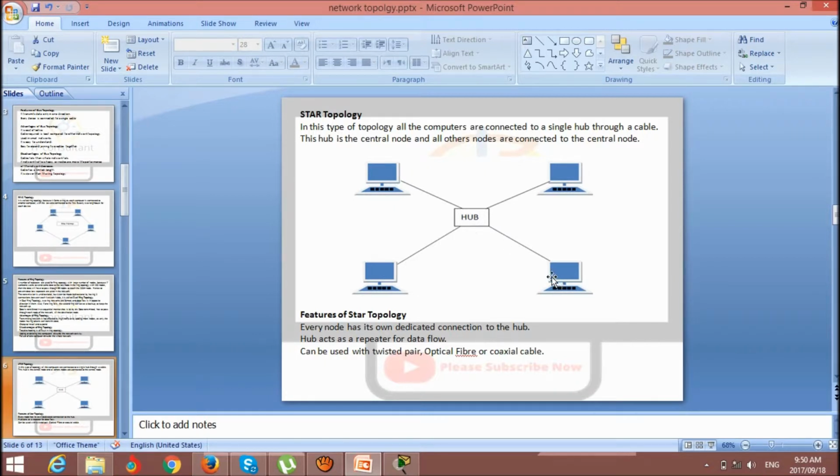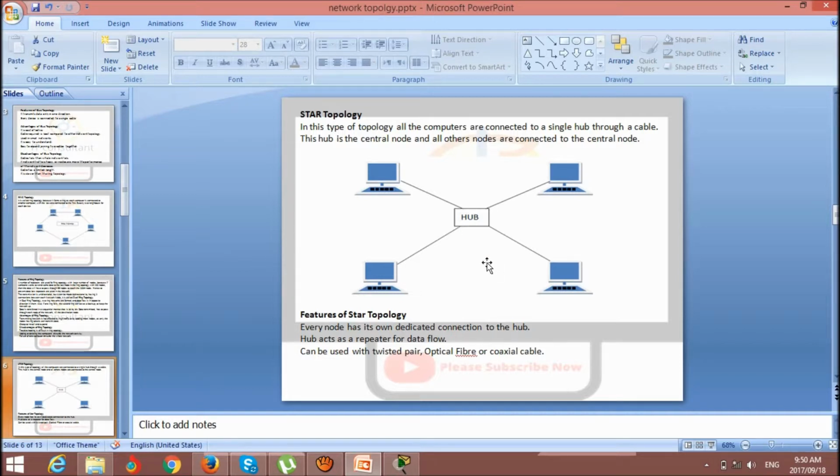If one computer talks to another computer, the traffic will be on the hub, and the communication will be slow. At some point it can make a loop. Loop means the traffic stays in here and does not get communicated from one computer to another computer. This can be a problem for the network.